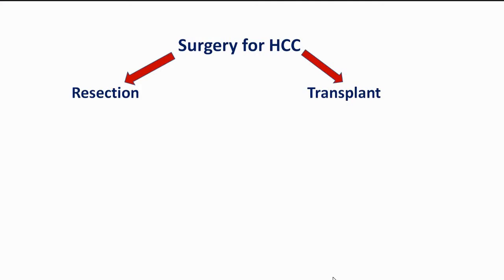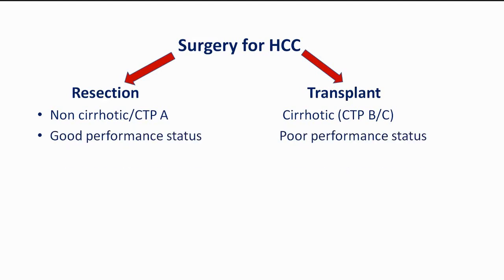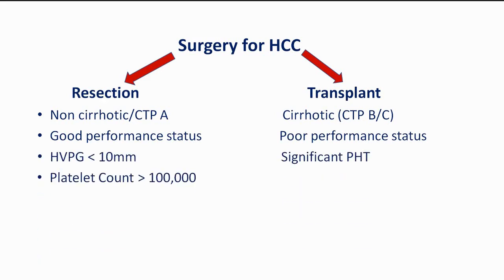So to summarize this surgery, resection versus transplant. Resection is for non-cirrhotic patients and early stage cirrhosis; late stage cirrhosis goes for transplant. Good performance status goes for resection. For transplant, we can take poor performance status patients also. No portal hypertension, like HVPG less than 10, platelet count 1 lakh, no splenomegaly: resection. Portal hypertension goes for transplant.